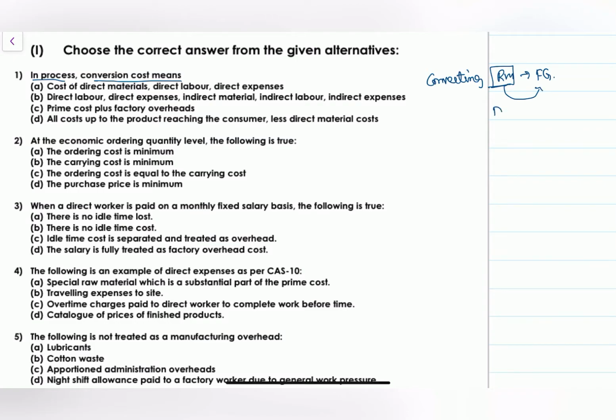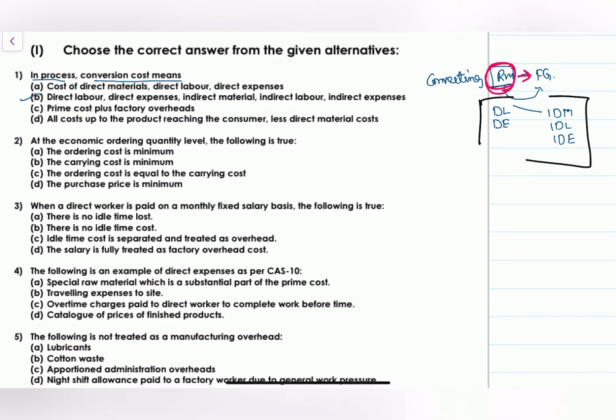For that we require direct labor and direct expenses. Coming to the indirect portion, indirect material, indirect labor and indirect expenses. In the sense, material is already there with you, you are converting material into finished good. For that these all are the supporting costs, right? The first one answer is B.